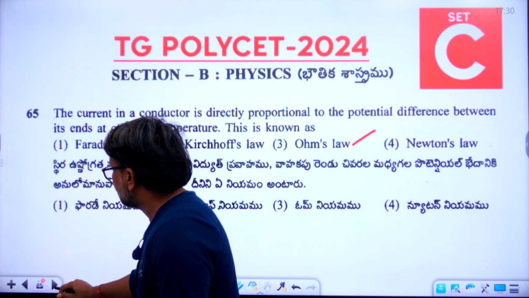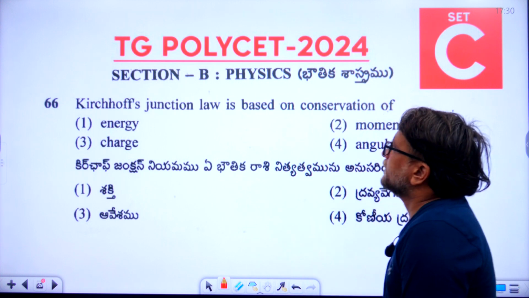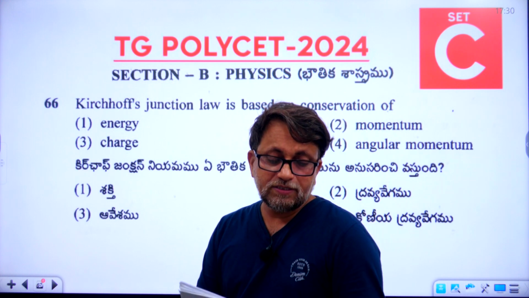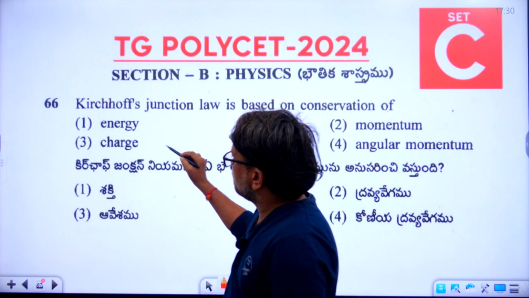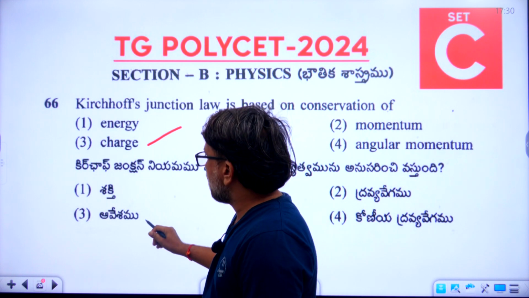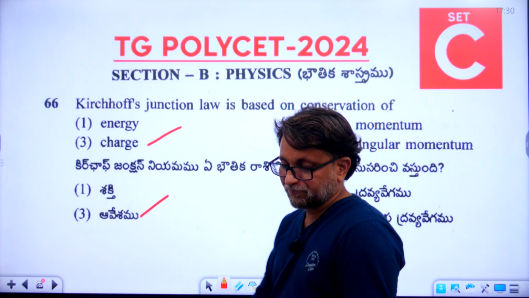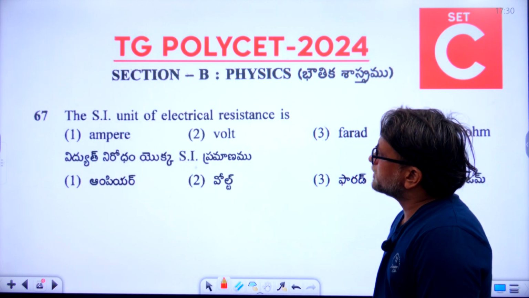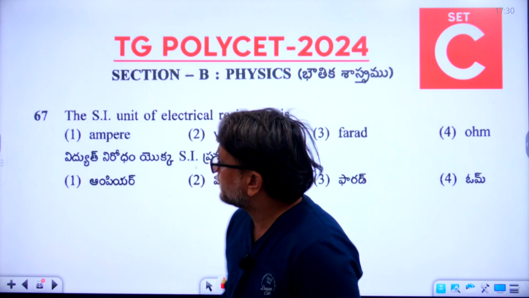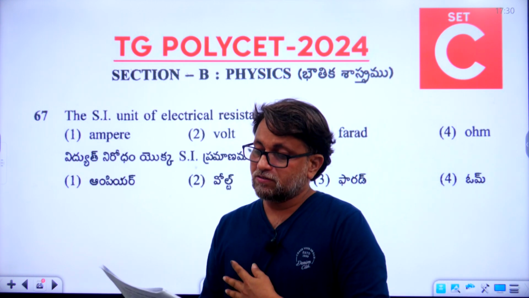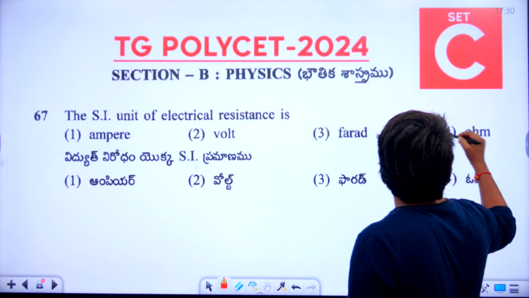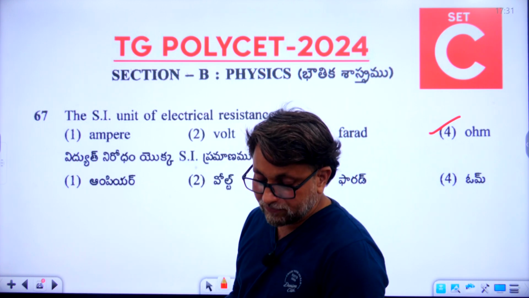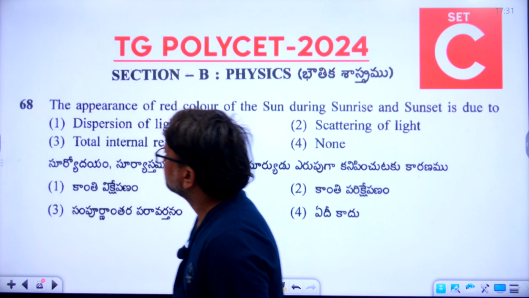Third option. Now 66. Kirchhoff's junction law is based on the conservation of, 66th question. So what is the right answer? C is the right answer. Charge in English. So aveshamu in Telugu. Now 67. The SI unit of electrical resistance is, what is the SI unit of electrical resistance? What is the answer? So answer is ohm. Fourth option is the right answer. Telugulo kuda ohm antaru. Okay. 67 finished.